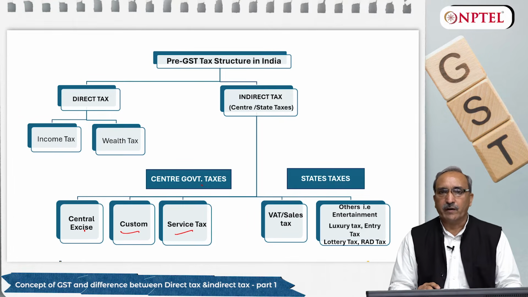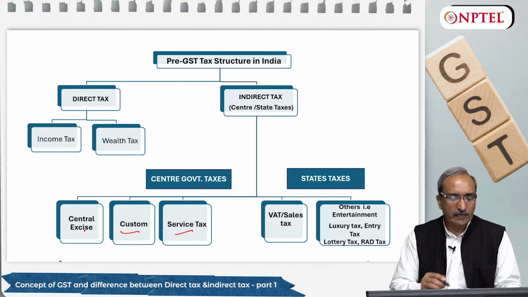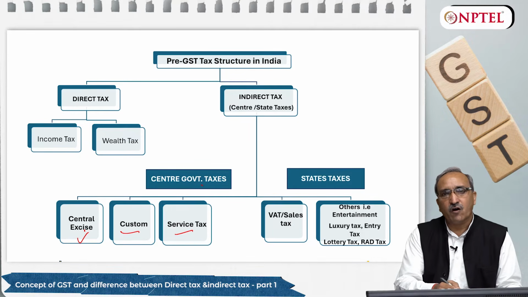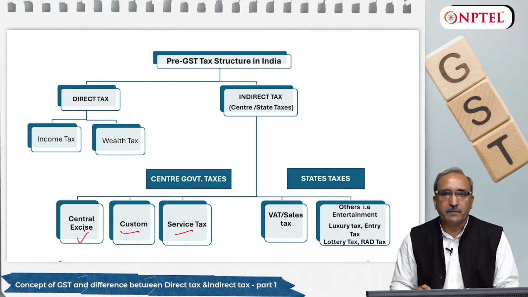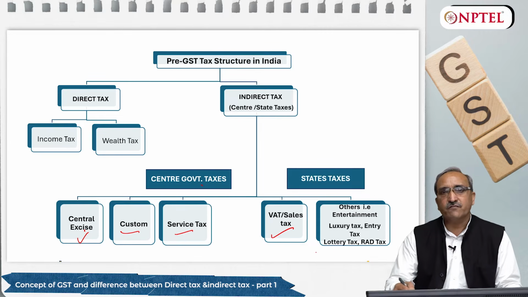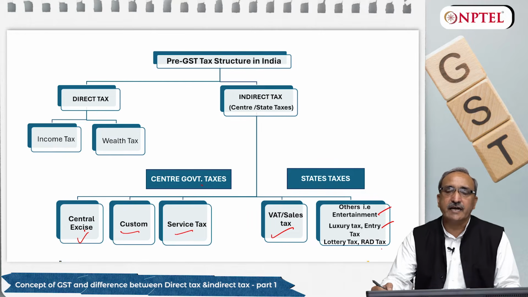monitored by the central government. This is the pre-GST time, before 30th June 2017. At that point of time, the central government was charging excise duty on production, custom on imports, and service tax on services. On the other side, as per the provisions of the Constitution of India, state governments had the power to tax VAT and other taxes like entertainment tax, luxury tax, entry tax, local area development tax.